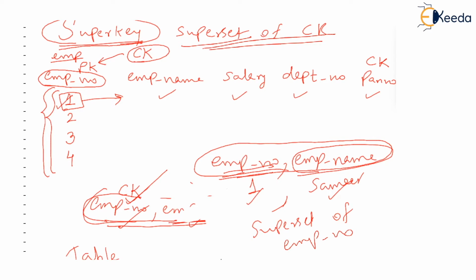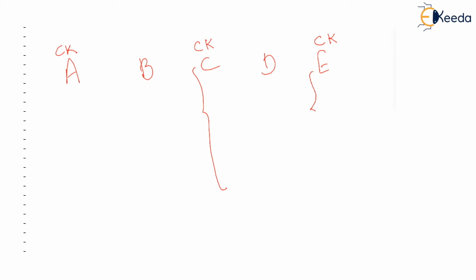Coming back to a few more examples, just imagine that in our table there are 5 columns A, B, C, D, E. And just imagine A is the candidate key, C is the candidate key, and E is also the candidate key. What that means is the values in column C should be unique, values in column E should be unique, and values in column A should be unique. Isn't it so? So, candidate keys are A, C, and E individually.